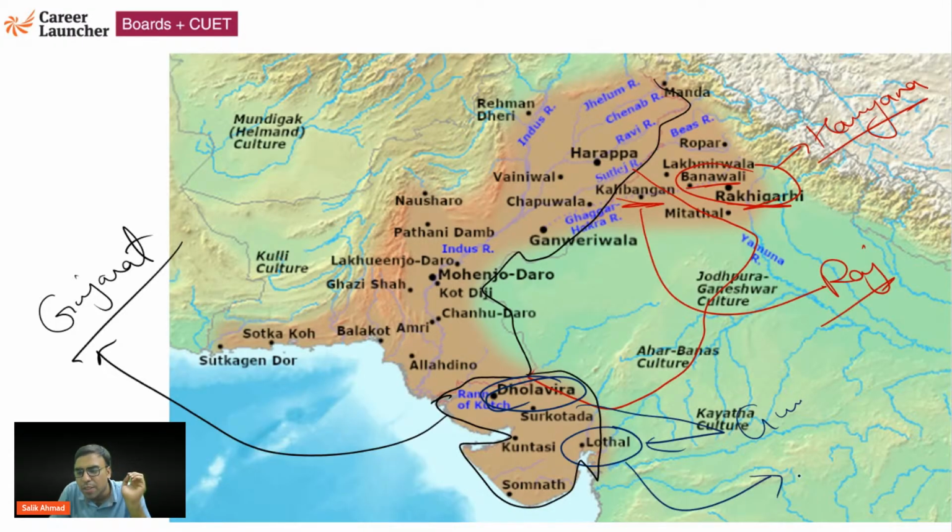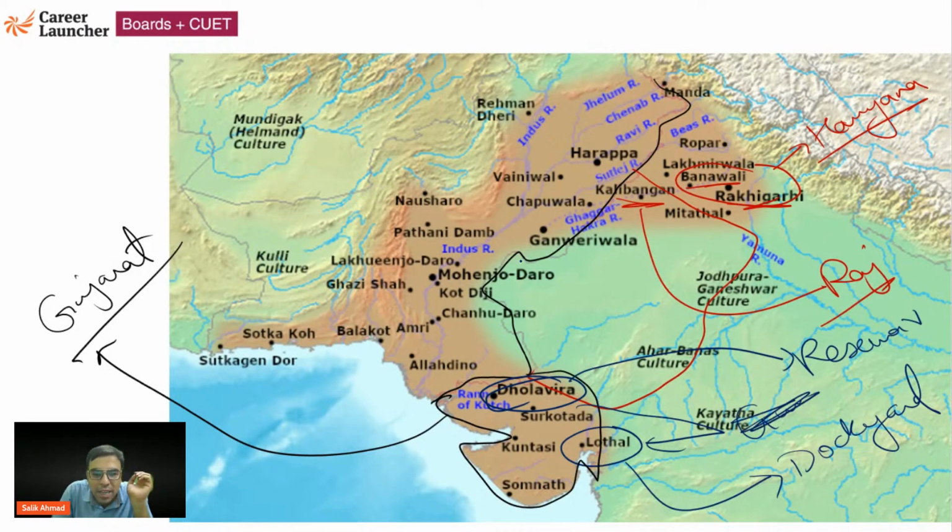So why is Lothal famous? It is famous for dockyard. And Dholavira was famous for reservoir. ठीक है. Similarly, Mohenjo-daro is actually in Sindh region of Pakistan.